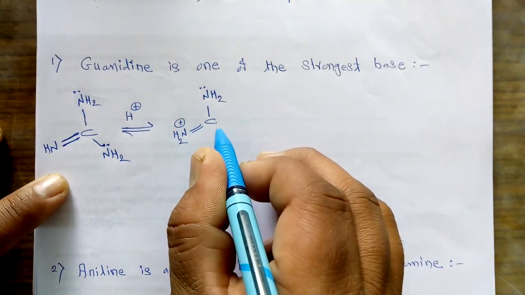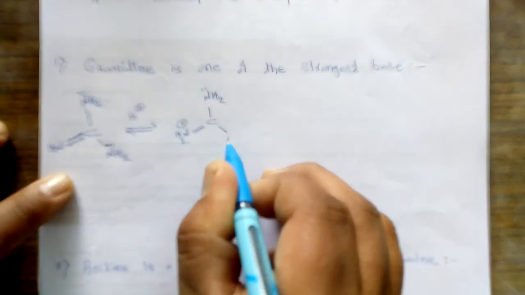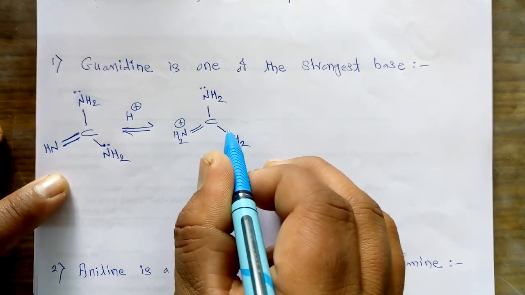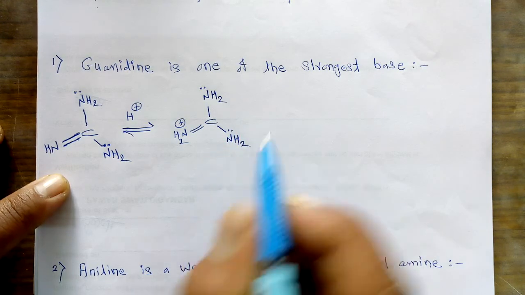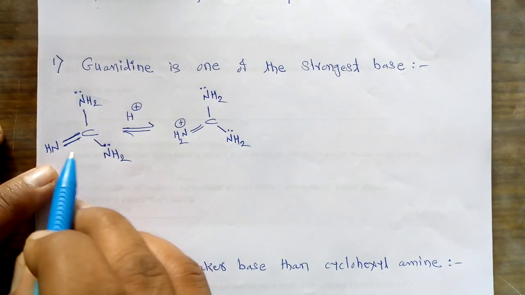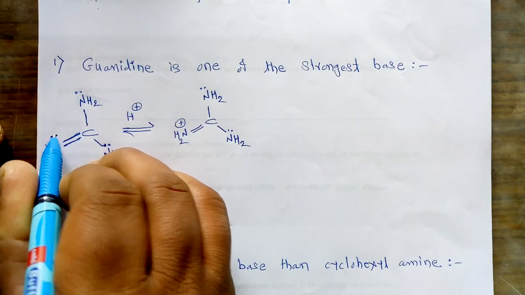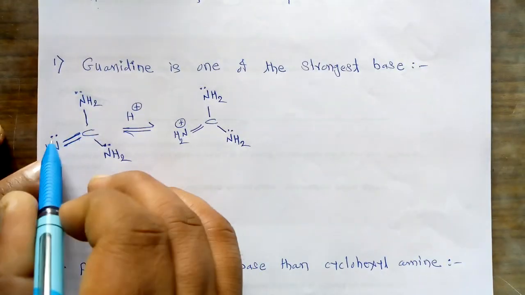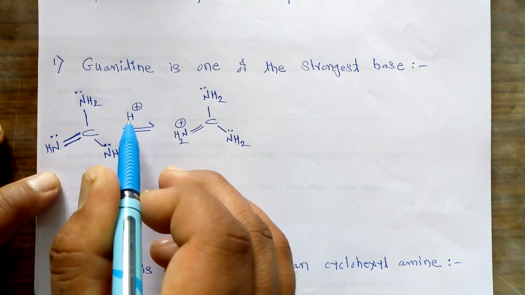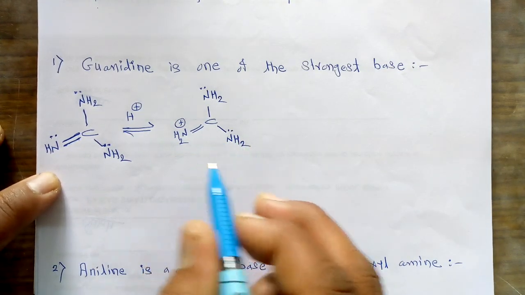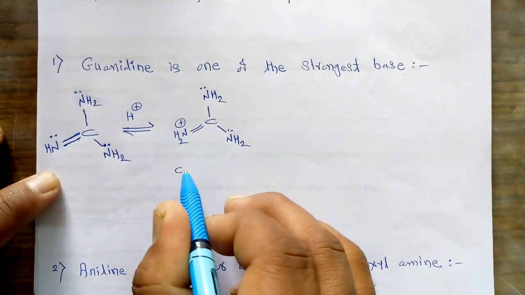At the same time, this NH2 remains as it is, that is an NH2. So this type of structure is obtained when the lone pair present on this nitrogen gets donated to the particular proton. This lone pair is donated to this H plus ion, and after that it forms such a type of conjugate acid. It is nothing but the conjugate acid.